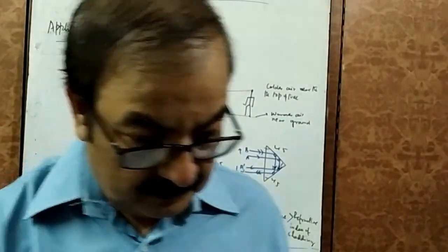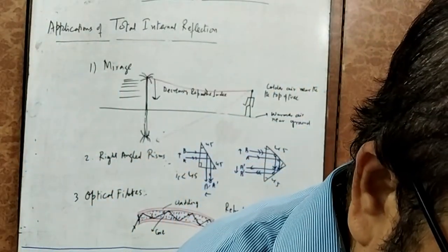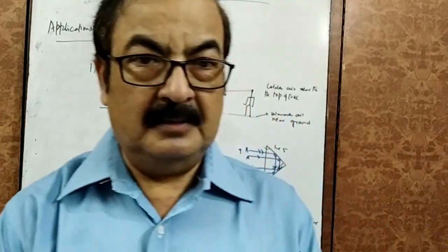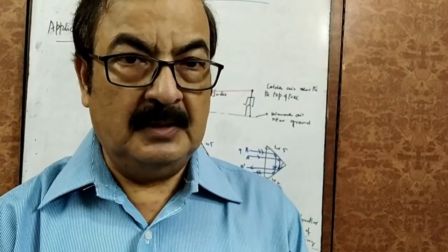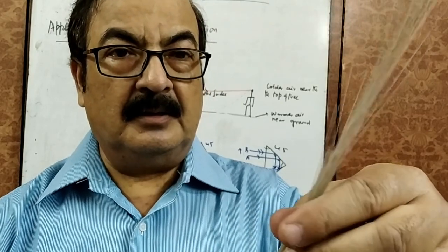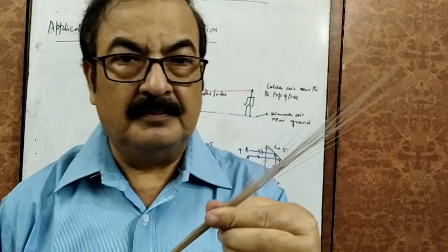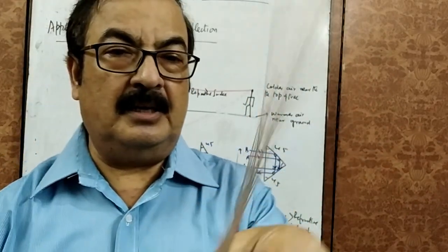Okay, after this we can just show you how we actually use optical fiber. Now this is your ordinary fiber.